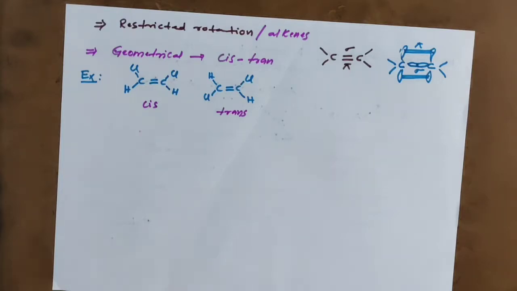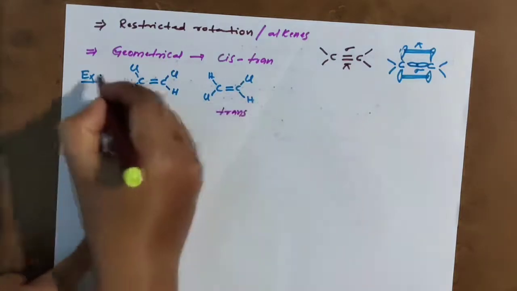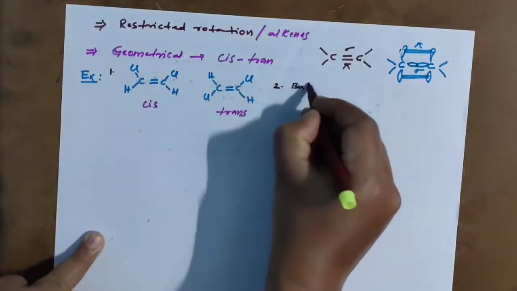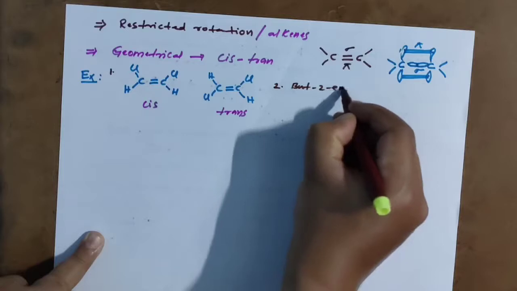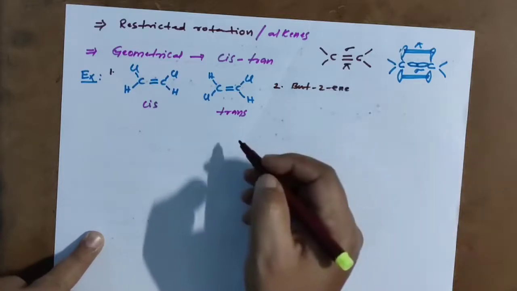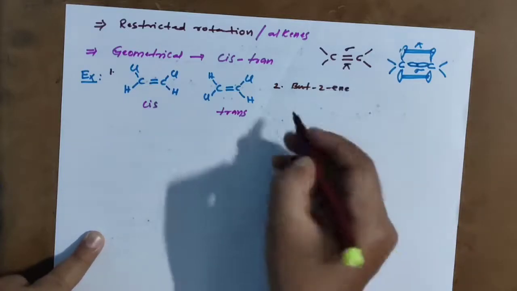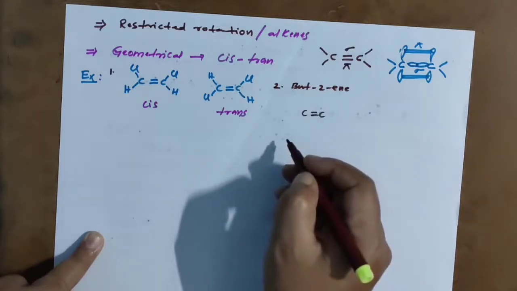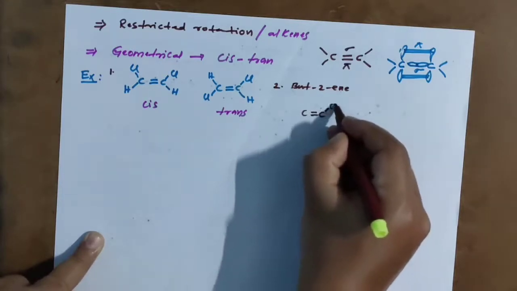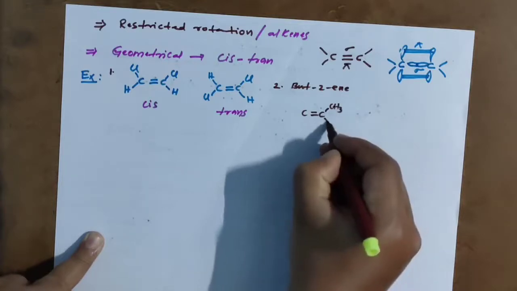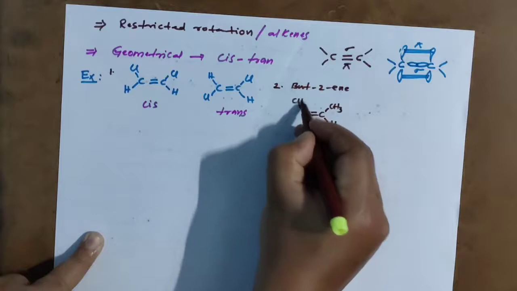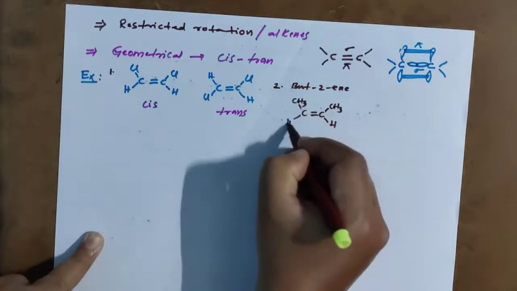Go for another example. This time I am taking but-2-ene. Structure: carbon-carbon double bond, with CH3 and hydrogen on one carbon, and CH3 and hydrogen on the other.